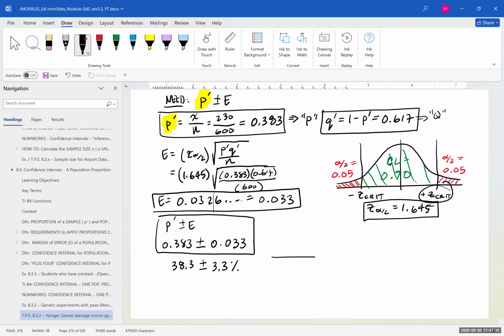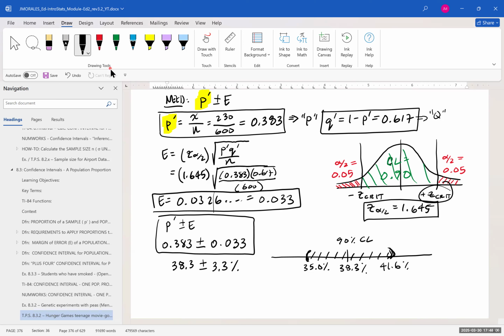All right. So let's create a number line where the middle of this is 38.3. And if we add 3.3, that's going to give us 41.6%. And then if we subtract 3.3, that'll give us 35.0%. So this is our confidence interval with a 90% confidence level.